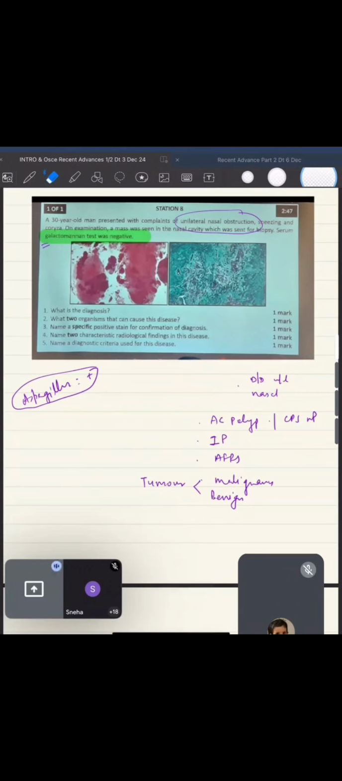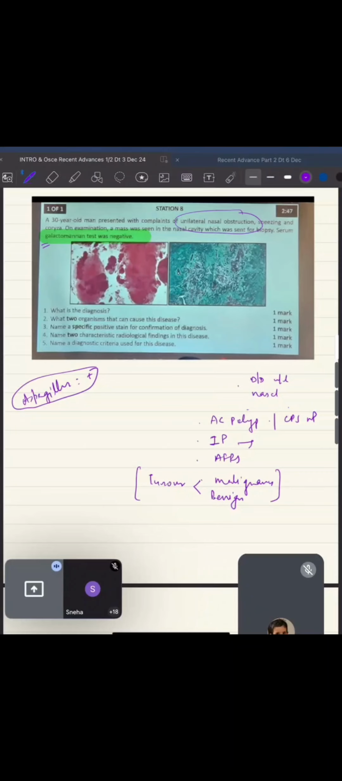So diagnosis में, what I'll just repeat, कि there is nothing for the tumors part. They are not giving you any history which is pertaining to tumors. This you can rule out. There is no history which is pertaining to bleeding and bleeding on touch, all those things. So you can rule out your IP. Okay. Then goes for your AC polyp or CRS with nasal polyp.